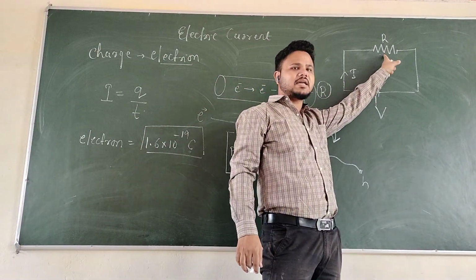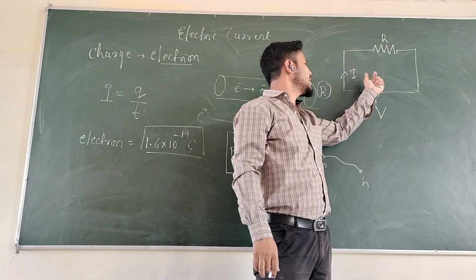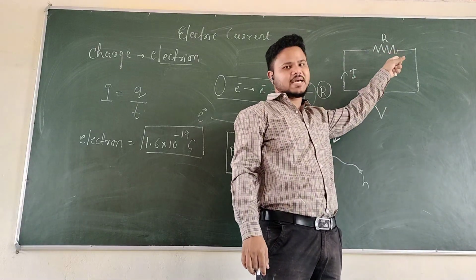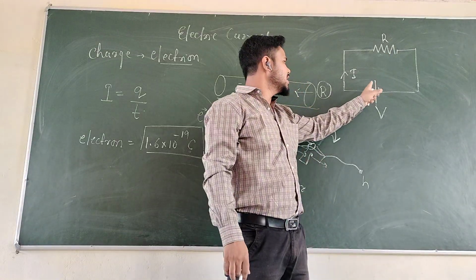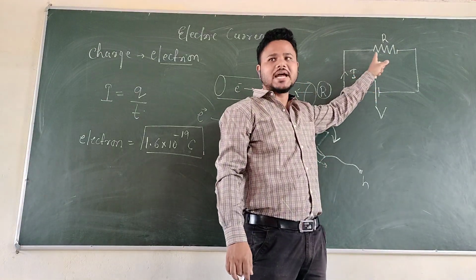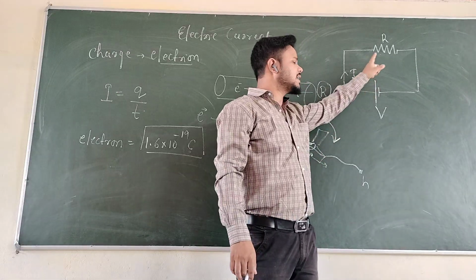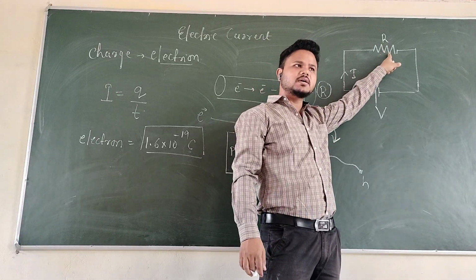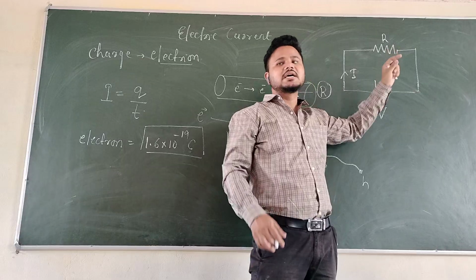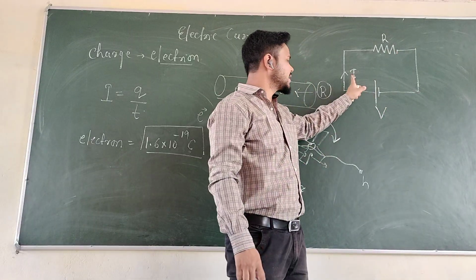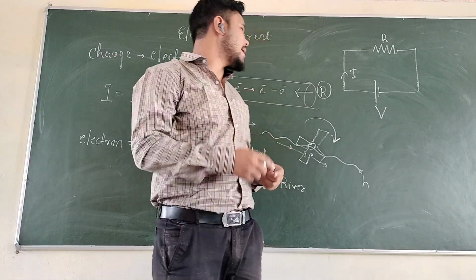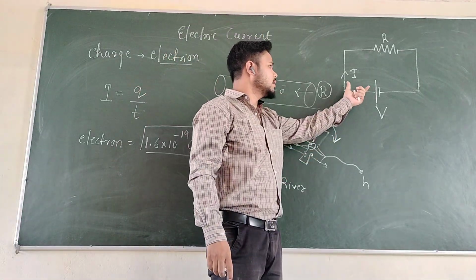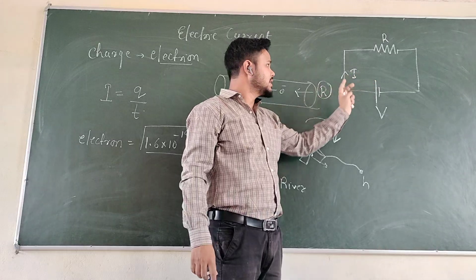Let's say here is a fan. What is the fan doing? The fan is converting electrical energy into mechanical energy, and if we place a light bulb over here, it will convert the electrical energy into light or heat energy. If we place an electric toaster in place of the resistance, that electric toaster will convert this electrical energy into heat energy. So this is the conversion of energy that happens in an electric circuit.